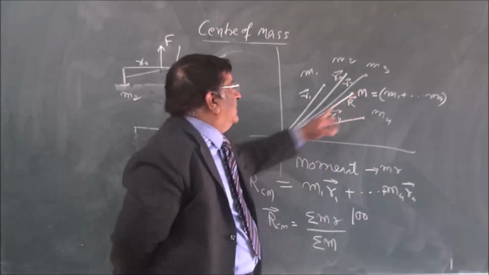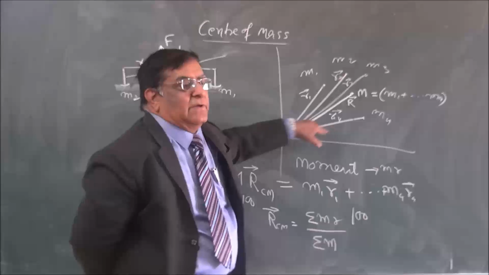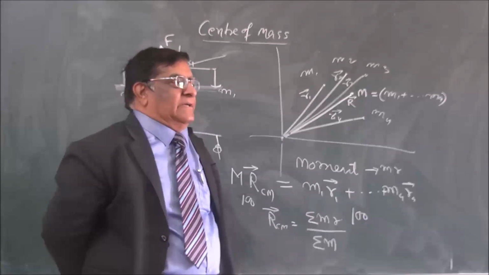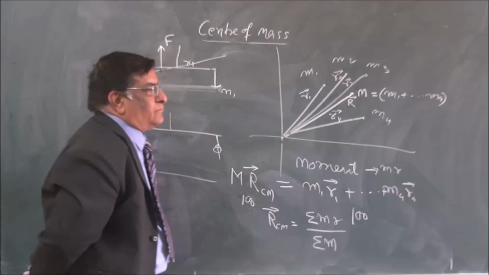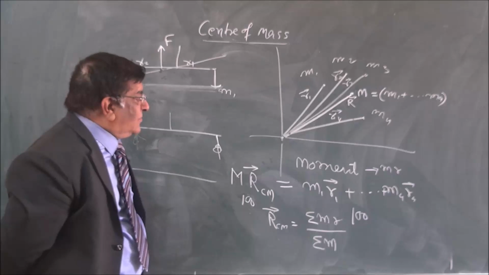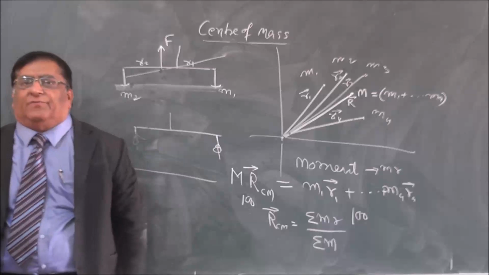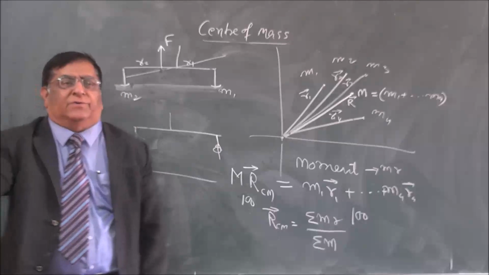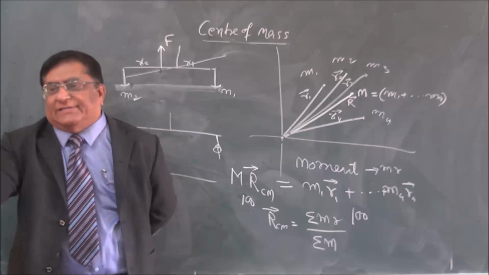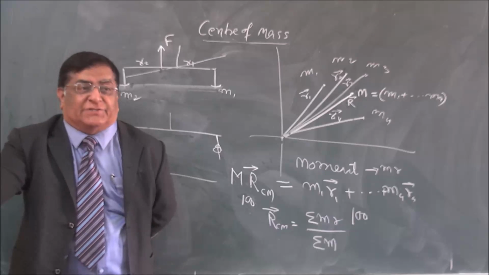Total mass into this R is equal to M1 R1 plus M2 R2 plus M3 R3. Now this is a very general equation. In this general equation, M1 R1, M2 R2 are all vector quantities in different directions.